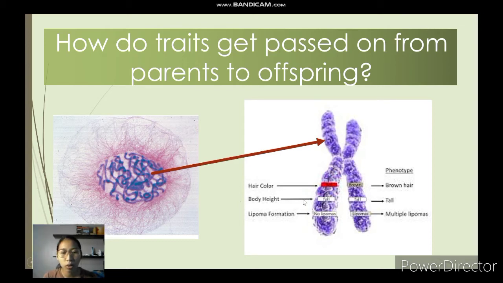So our chromosomes can be passed on to our offspring, because chromosomes are the main thing involved once we talk about cell division. They are passed on, and they are the first to be divided in our cells, inside our cells.